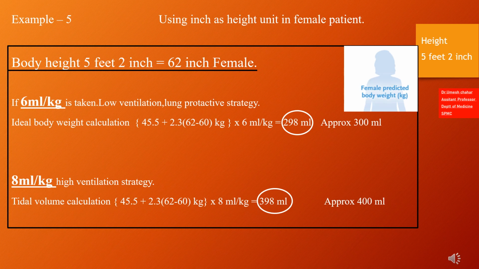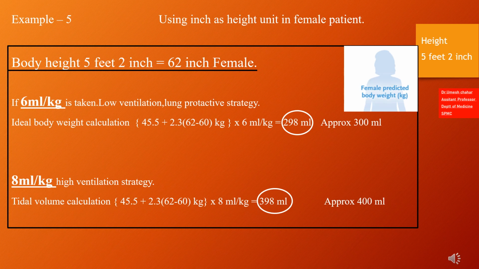Example 5: using inches height unit in a female patient. Body height 5 feet 2 inches equals 62 inches, female. If 6 milliliters per kg is taken, that is used in ARDS, low ventilation, lung protective strategy. Ideal body weight calculation: 62 minus 60, multiplied by 2.3, added with the value 45.5 in case of female, multiplied by desired tidal volume per kg, like 6 milliliters per kg, in this case equal to 298 ml.